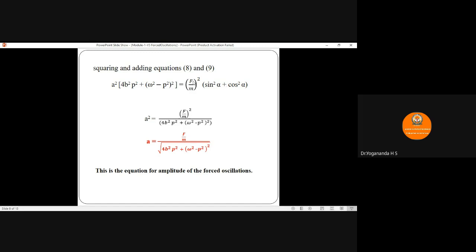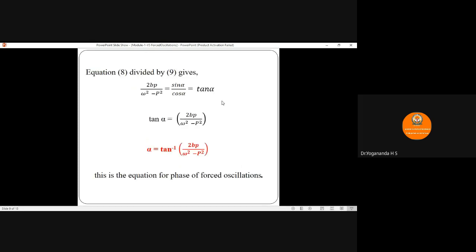Further simplifying, a, which is nothing but the amplitude, is equal to f by m divided by root of (4b²p² plus (omega² minus p²)²). So this is the expression for amplitude of the forced oscillation.